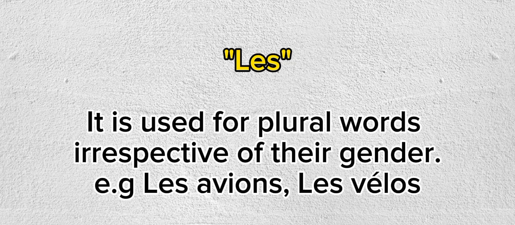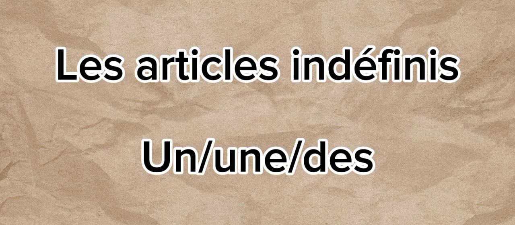Let's move on to the indefinite articles, les articles indéfinis. So we use these articles when the things we are speaking about are unknown to us or they are non-specific.